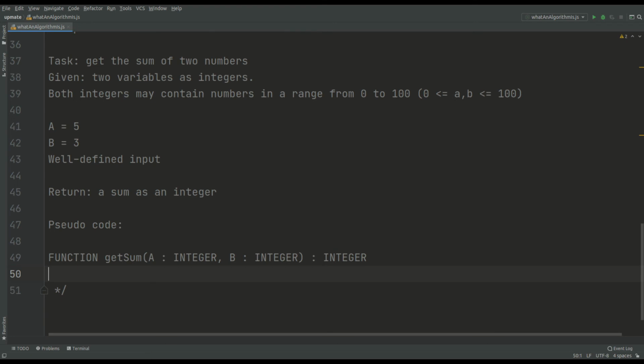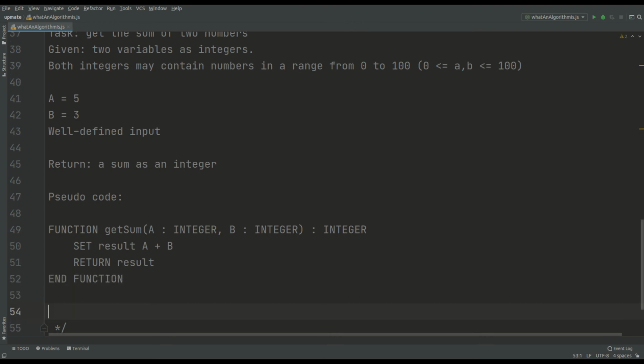The body of the function should have a tab indentation or 2 for spaces. We set our variable with a result, which is an operation a plus b. Then we want to return our result, and finally to show the end of the function. Alright, let's convert the algorithm above to a JavaScript code to make it clear.